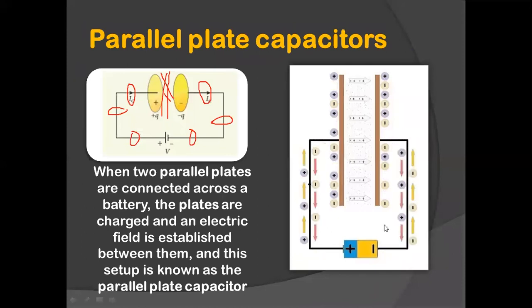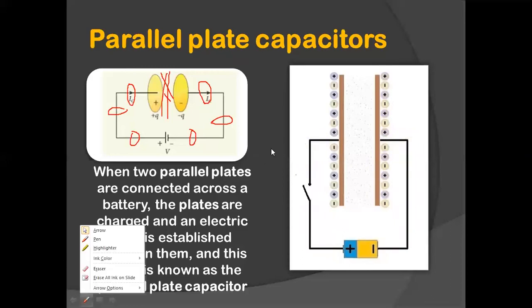See here, what happens here? Initially, there is a combination of positive and negative charges on both the plates. And as there is a continuous flow of charge, what happens? The number of negative charges decreases and the positive charges increases in the left plate, and the number of positive charges decreases and the number of negative charges increases in the right plate, right? See, this side everything becomes positive and that side everything becomes negative.